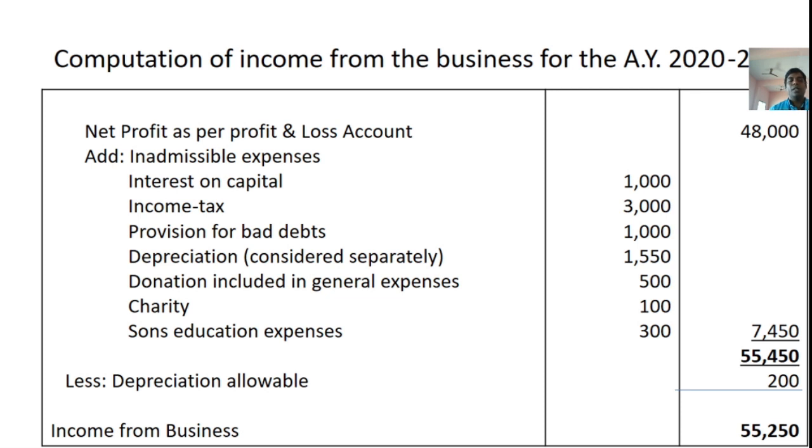These are all disallowable expenditures which are added to net profit. So 48,000 plus 7,450 gives an aggregate value of 55,450. You need to deduct depreciation allowable as per Rule 32, 200. The difference is called income from business. These are the steps we need to follow for the computation of income from business for the assessment year 2020-21.